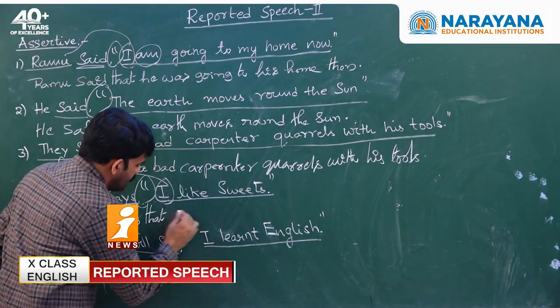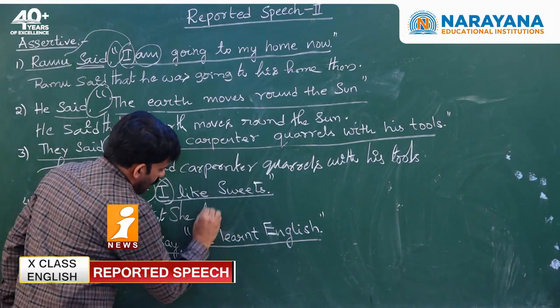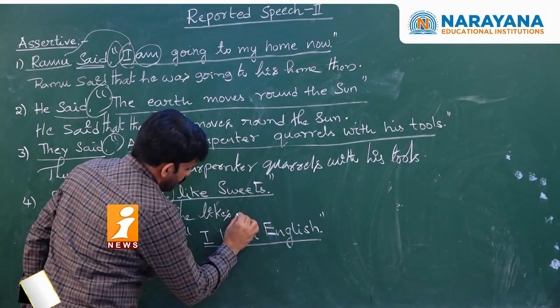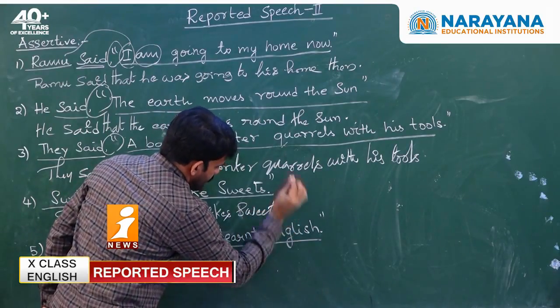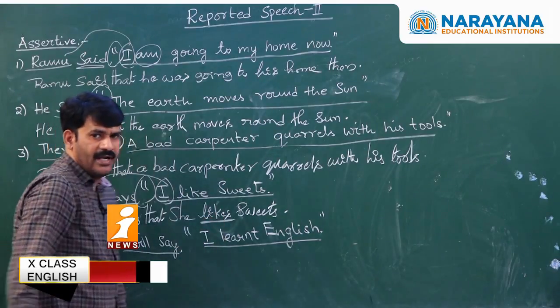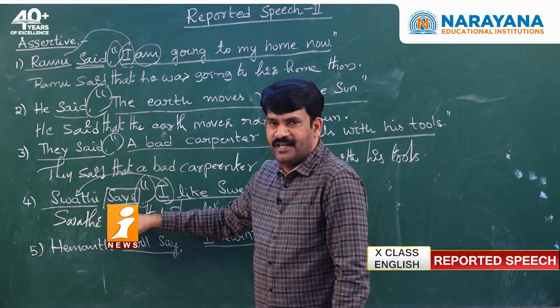Swati. So I can write Swati, or I can write she likes. As it is in the simple present tense, she likes sweets. This is the answer. Don't write she liked sweets, as the reporting verb is in present tense.